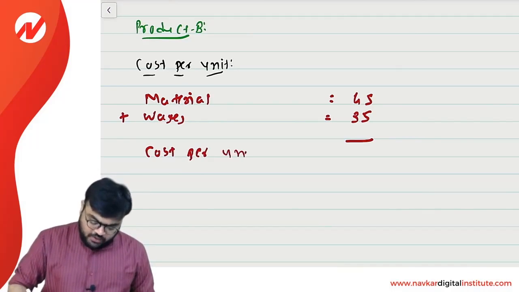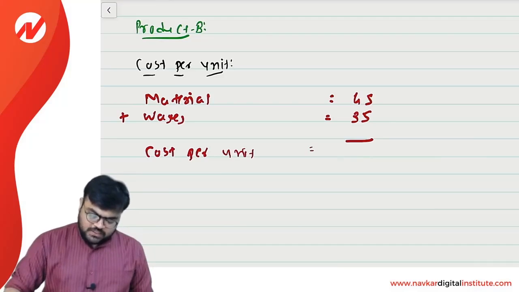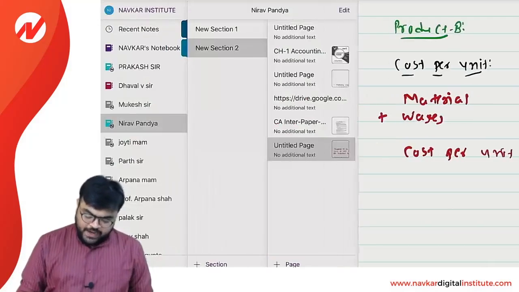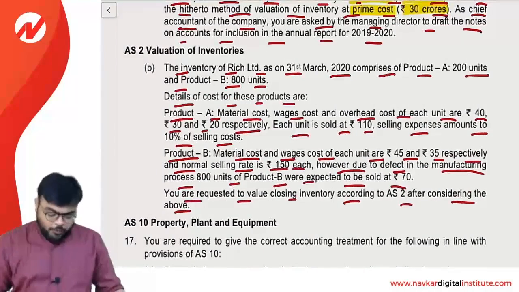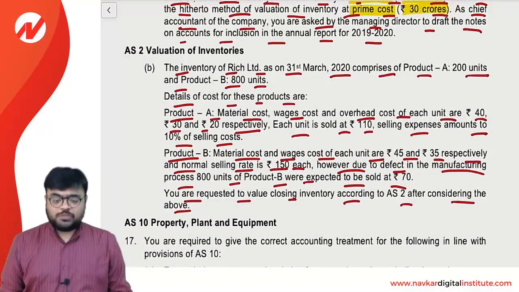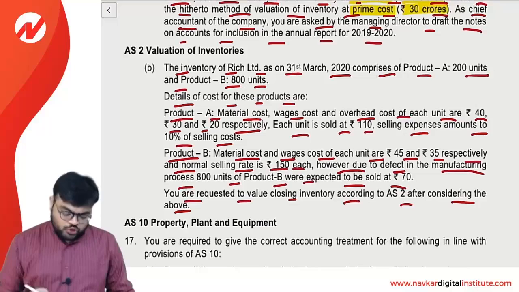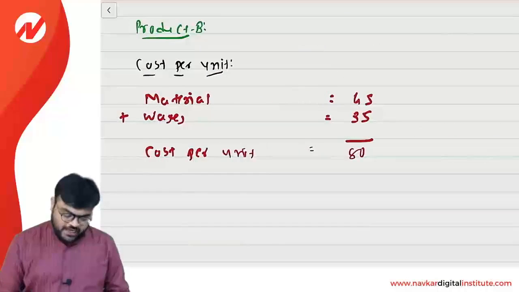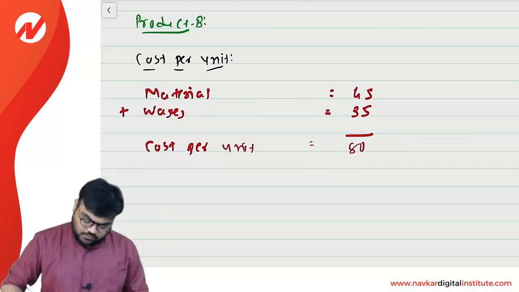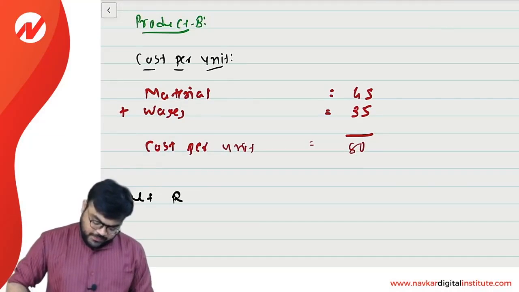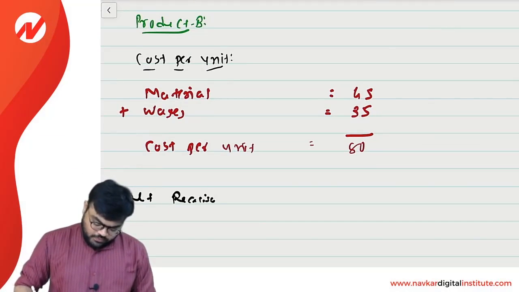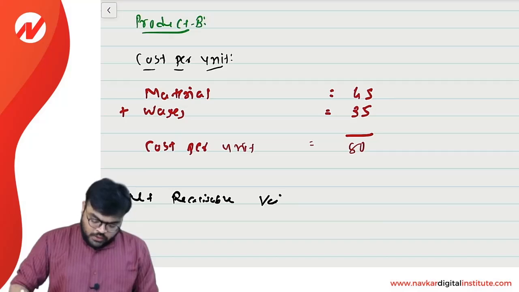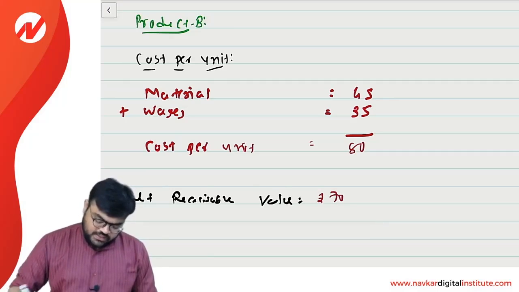So cost per unit will be 80. And normally we are selling the product B at rupees 150, but now these products are defective, so we have to sell at 70 rupees. So the net realizable value is equal to rupees 70.